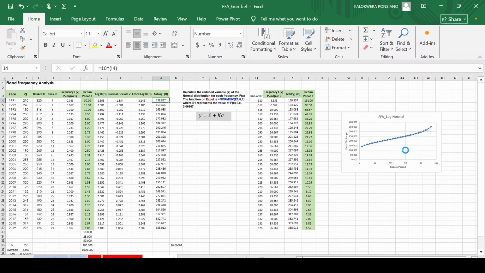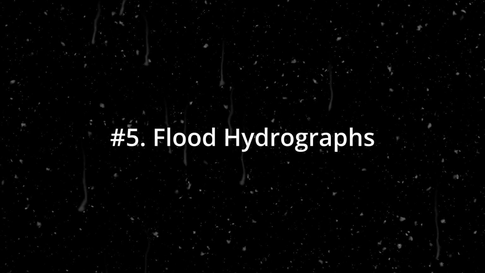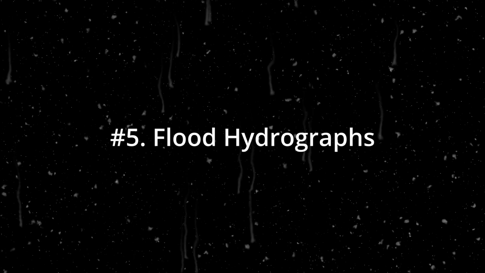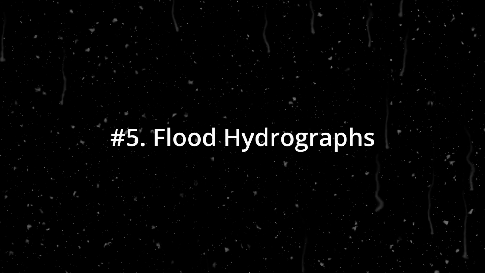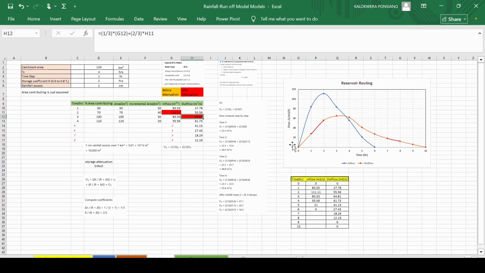So once that is done, we go to the next step, which is to develop flood hydrographs. Engineers convert runoff into a flood hydrograph. A flood hydrograph is a graph showing river discharge over time. Now there are various tools and methods that are used, like the unit hydrograph method or other various hydrologic models. All of them help us determine the peak discharge, the time of the flood, and the flood duration. Now these are very crucial inputs that we are going to use for our sizing. Like the peak discharge is critical for sizing the bridges, culverts, and spillways.